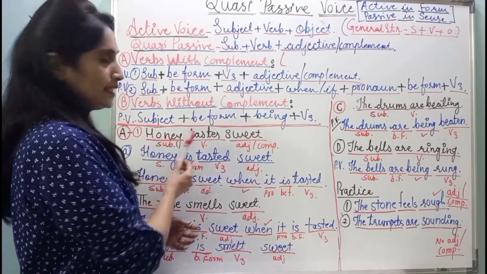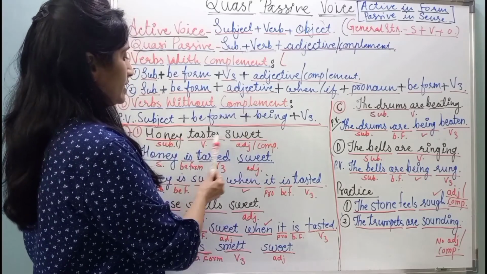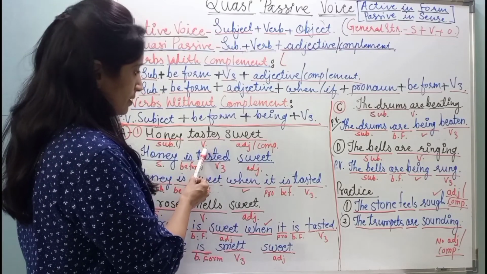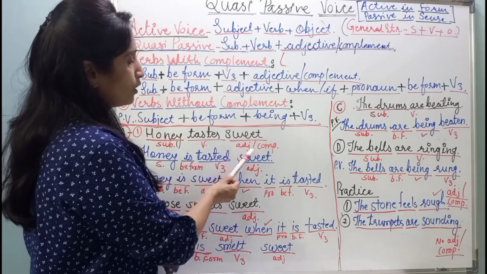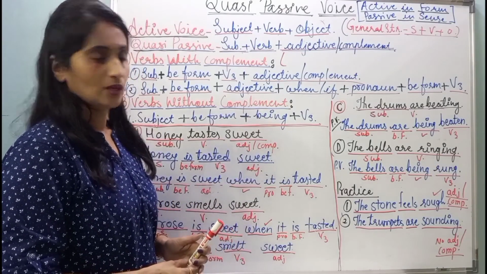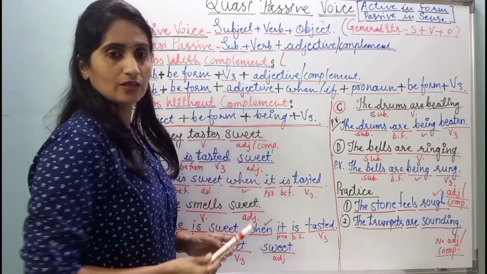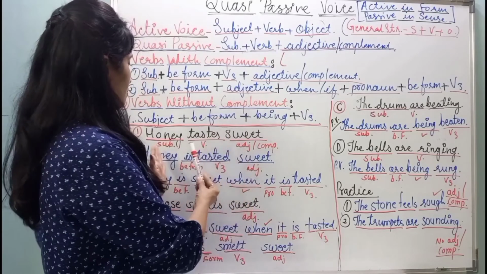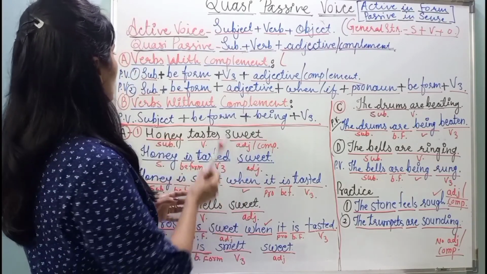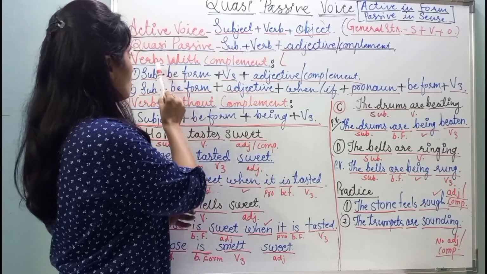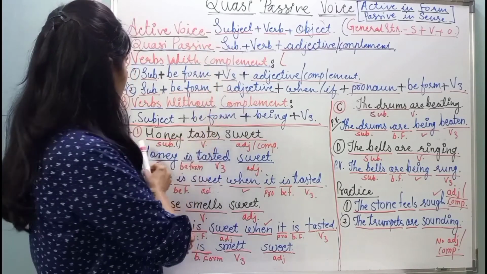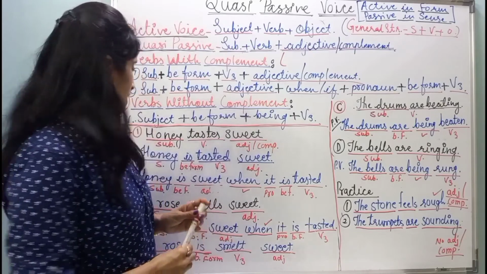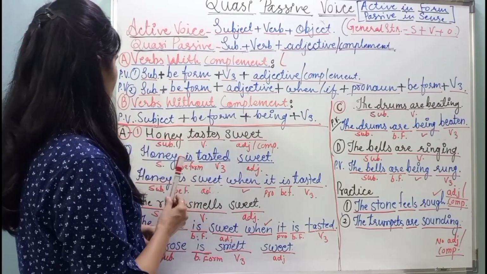See here, the first sentence I have written here is honey tastes sweet. In this sentence, honey is the subject, taste is the verb, sweet is the adjective, or you can call it complement. Now, how to convert this sentence? First of all, let us follow this structure. Verbs with complement. This is a sentence in which we have the complement. Okay? Now, let us follow the structure and convert the sentence.